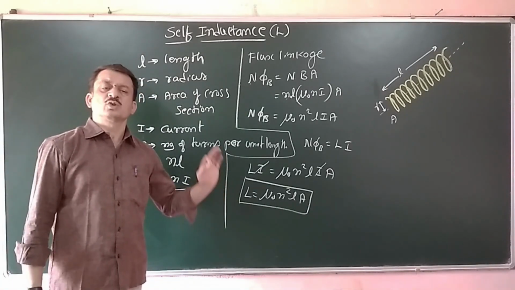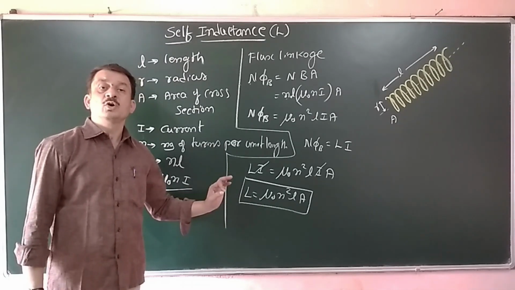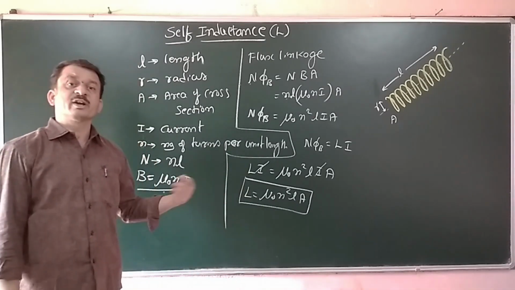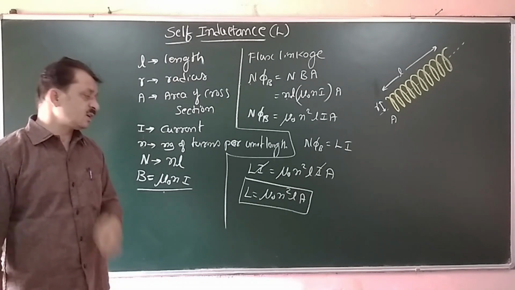If they ask to write the expression in terms of total number of turns, what can be done?